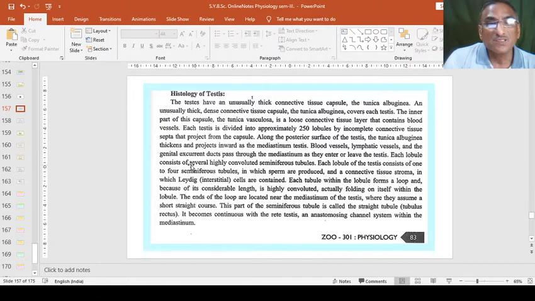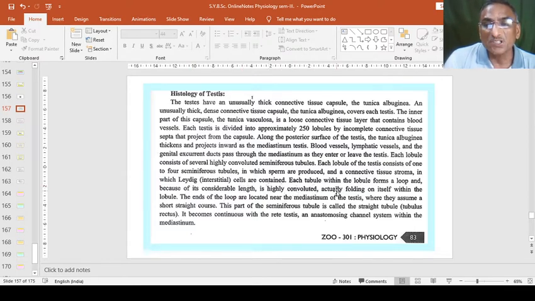Each lobule consists of several highly convoluted seminiferous tubules, which are the basic unit where the actual sperms are developed or formed. Each lobule of the testes consists of 1 to 4 seminiferous tubules in which sperm are produced, and a connective tissue stroma in which Leydig or interstitial cells are contained.